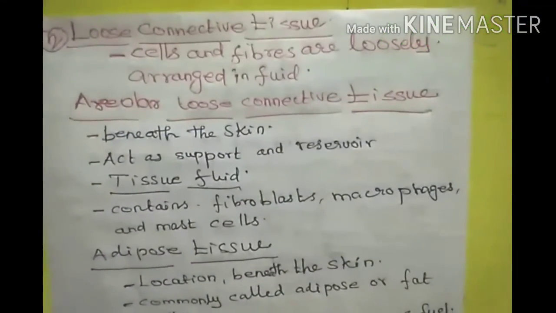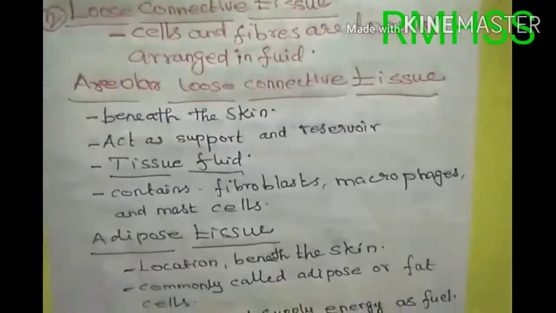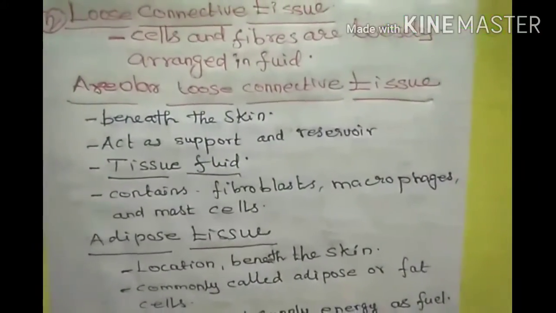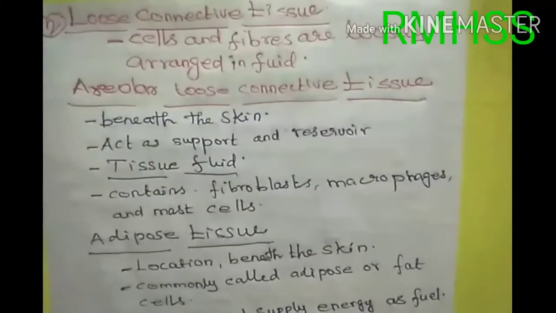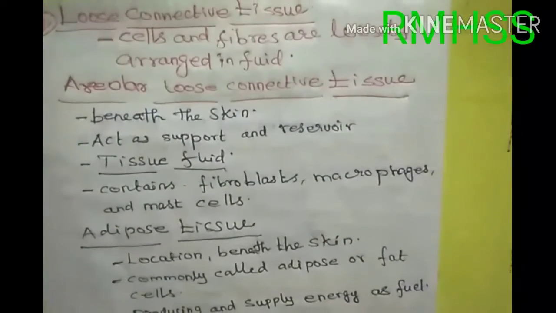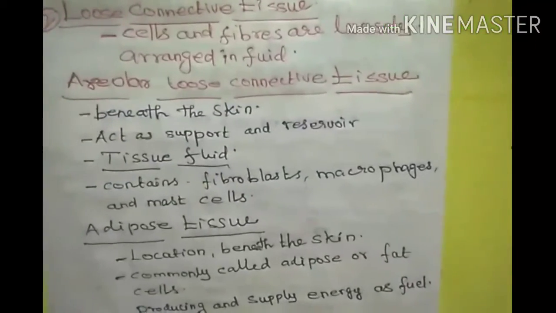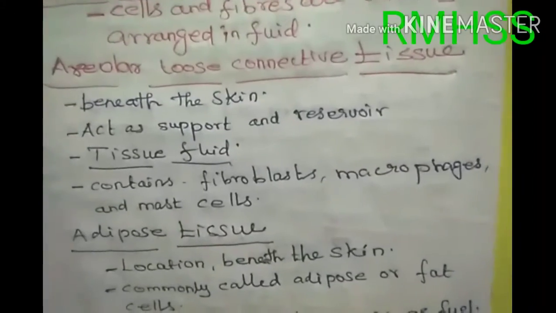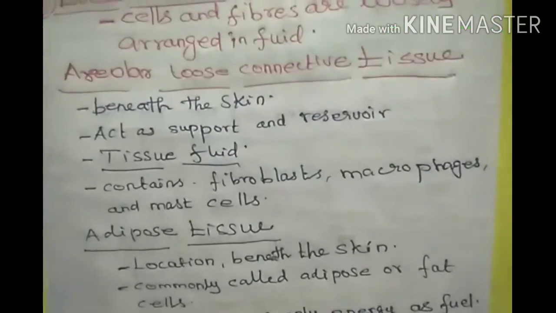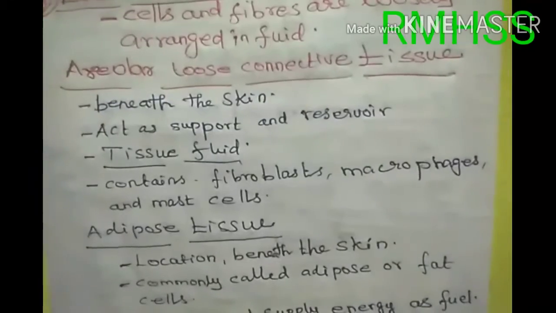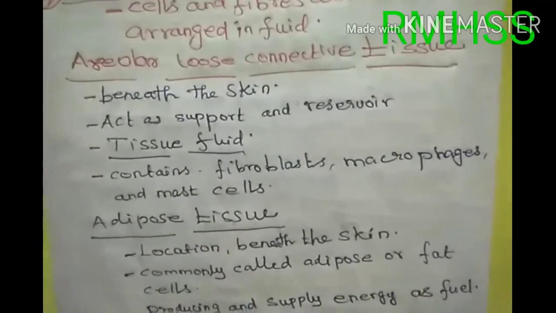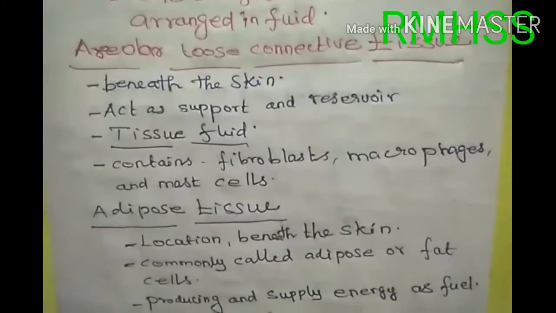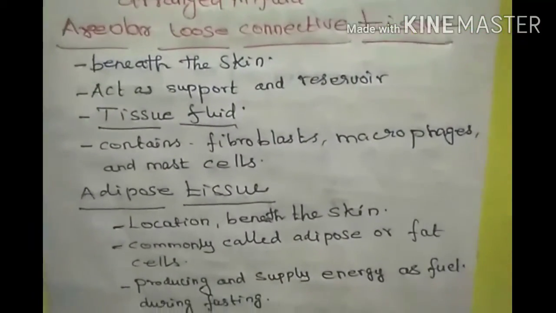So next, discuss about the loose connective tissues. Loose connective tissue means cells and fibers are loosely arranged in a fluid. So this is called loose connective tissues. Loose connective tissues are three types: areolar, adipose and reticular. First, discuss about areolar loose connective tissues. The areolar loose connective tissue is present beneath the skin, acts as support and reservoir. It is otherwise called tissue fluid. It contains fibroblasts, macrophages and mast cells.